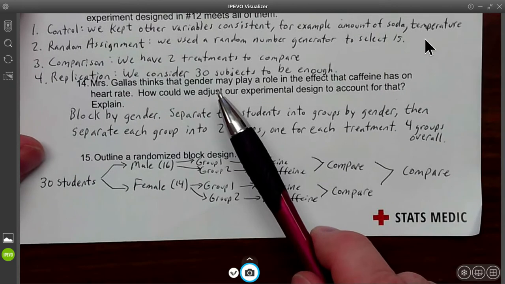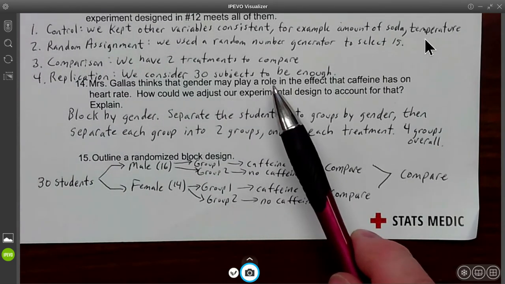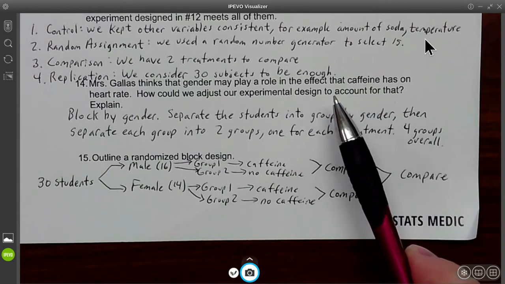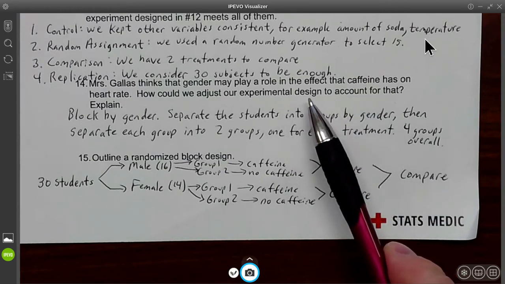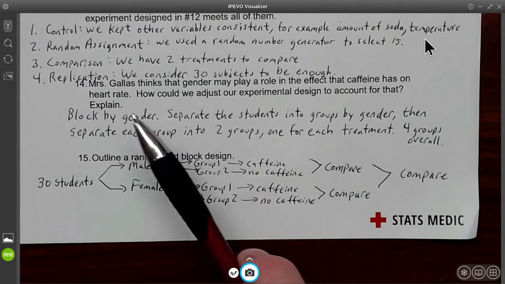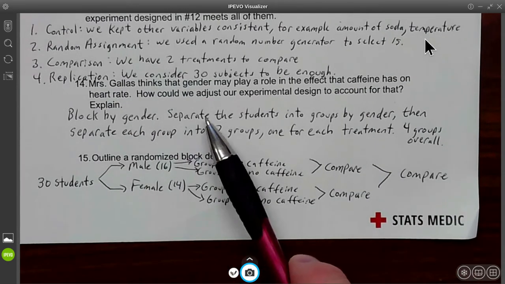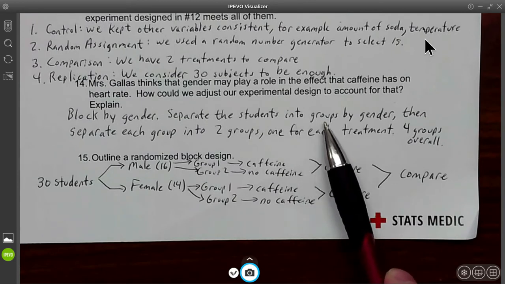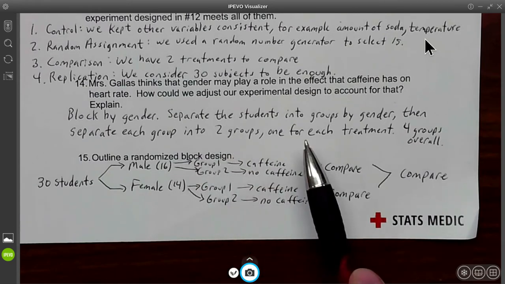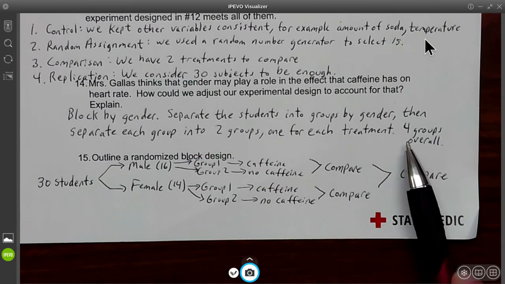All right, so number 14, Mrs. Gallus thinks that gender may play a role in the effect that caffeine has on heart rate. Maybe it does. How could we adjust our experiment design to account for this? Well, then we would do a blocking. We'd block by gender. So to do this, we'd separate the students into groups by gender. So you'd have your males and your females. Then you'd separate each of the 2 groups, 1 for each treatment. So you're going to have 4 groups overall.